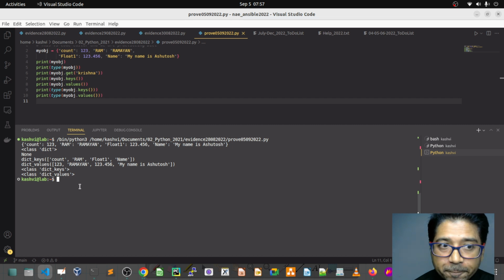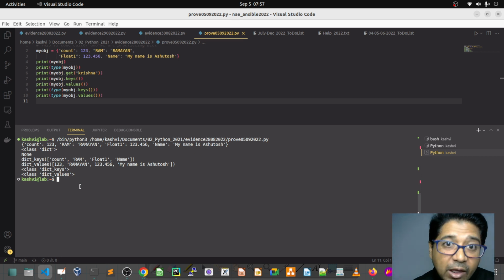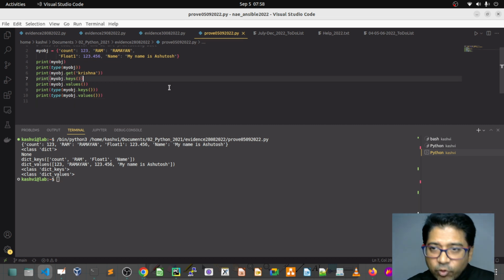How do I change this into the list? I want the data in the list. All the key values are supposed to come into the list so that we can play with those keys, right? Yes. Okay, so how do I do it? This is very simple. You just convert your data type into the list.